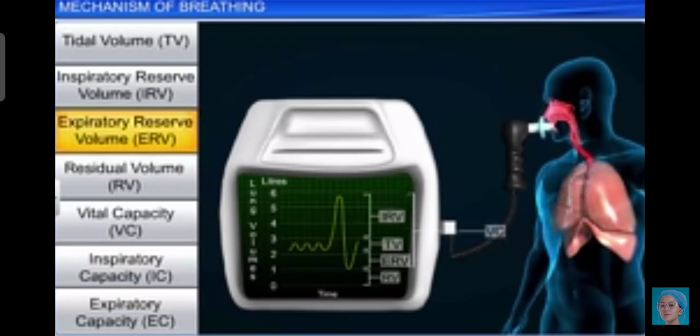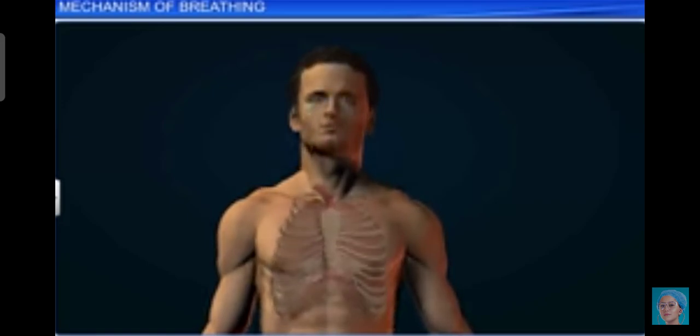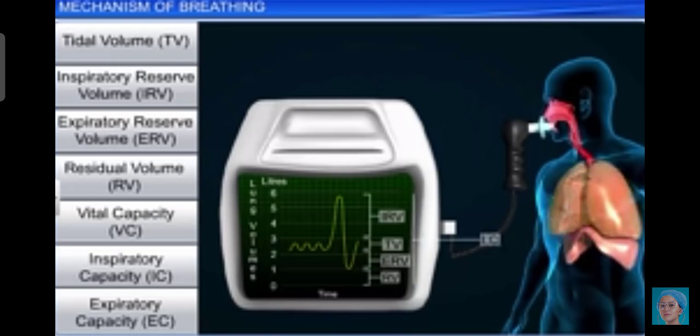And total lung capacity: the total volume of air accommodated in the lungs at the end of a forced inspiration. This includes residual volume, ERV, tidal volume, and IRV, or vital capacity plus residual volume.